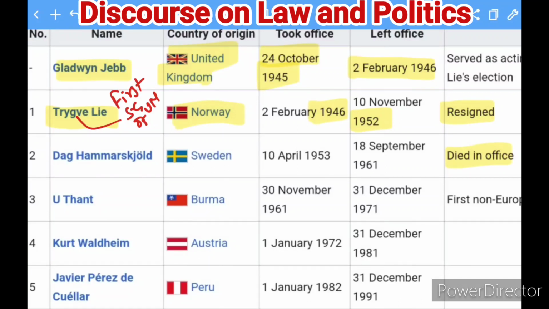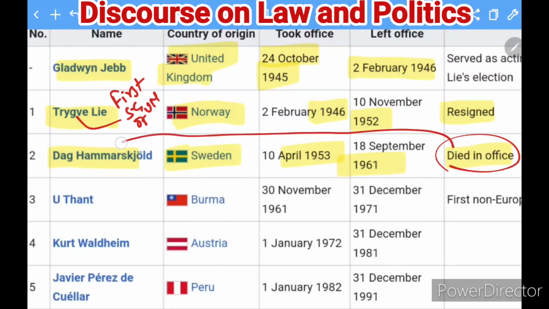The next person who was the Secretary General of the United Nations was Dag Hammarskjöld, who belonged to Sweden, and he was in office from 1953 till 1961, and he died in office also. So this is the way you can find here. This is also a question which is asked: who was the Secretary General of the United Nations who died in his office? This man died, Dag Hammarskjöld. That is how you can see.